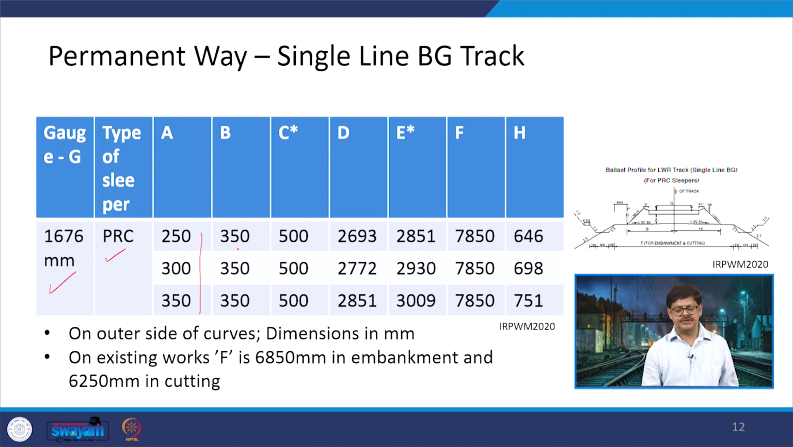Then B is 350, that is a cess on this side. Then C here, which is going to change subject to whether you are on a curve or somewhere else, otherwise it is again a constant value. Then you have a D, means on this side, and E on the other side, and then F for the formation. So, as I said, 7850 mm is the minimum which has to be there, and then the height which will vary because there is a variation in the cushion.